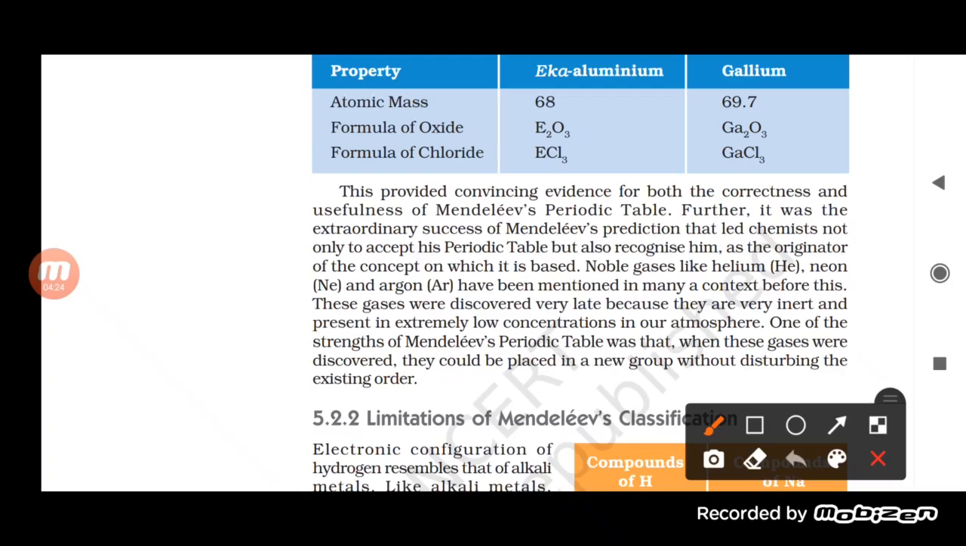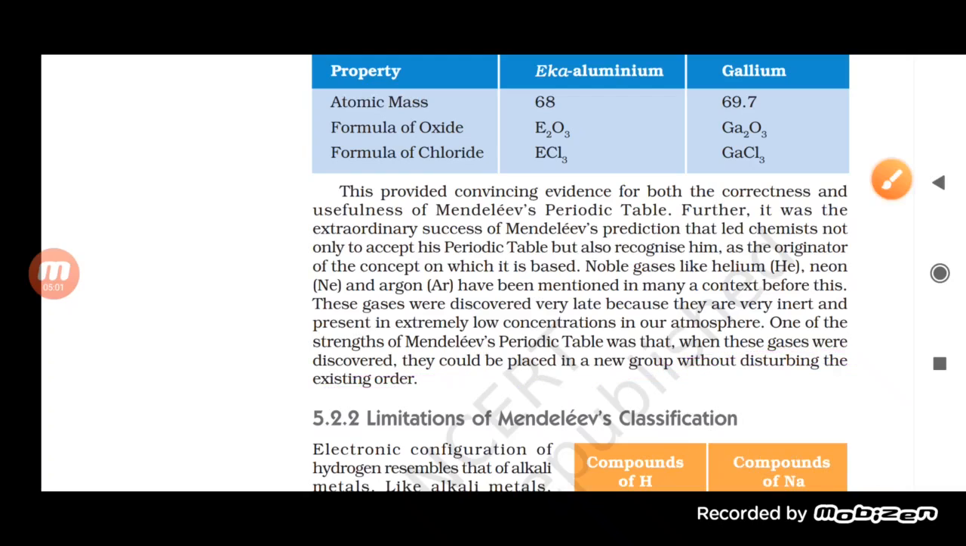Now when you compare this with Newlands' law, in the case of Newlands' law we find that when we kept the noble gases, the series which he explained, that the eighth element will show the properties of the first one, was totally disturbed. But here, when these gases were discovered, they could be placed in a new group without disturbing the existing order. So they were kept as noble gases at the last without affecting the properties of the different elements, without disturbing the table. So student, these are some of the achievements made by Mendeleev.